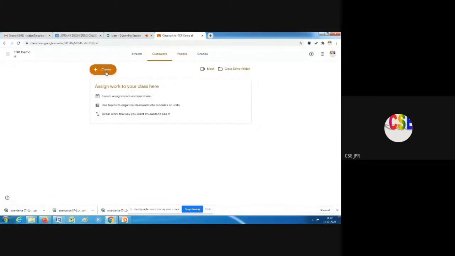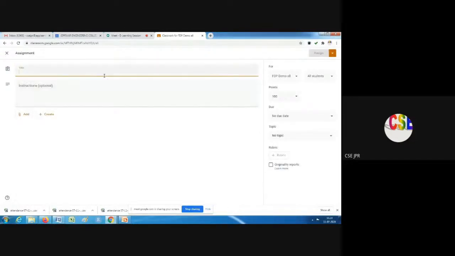So when I click create and assign, I am giving one assignment here. We can give some information, and choose to whom I want to assign, all the students.